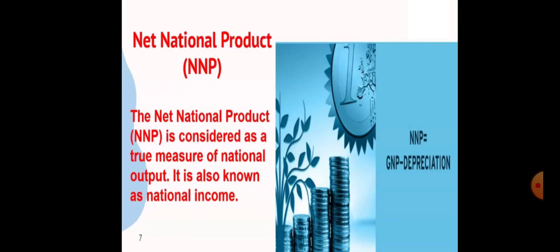This product is a true measure of national output. It is also known as national income. A rise in per capita income means an increase in real output. Hence, this is a better indicator than national income for measuring development. For measuring a country's development, its income is considered to be one of the most important factors. Countries with a higher income are considered to be more developed than those with lesser income. So, income itself is considered to be one of the indicators of economic development.